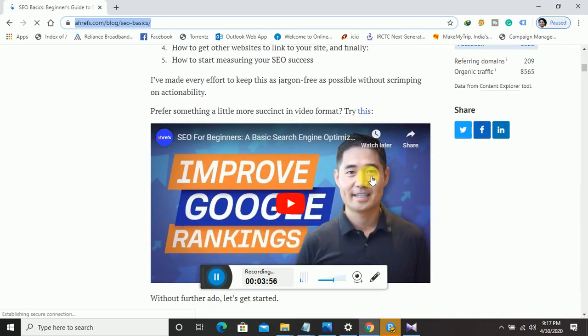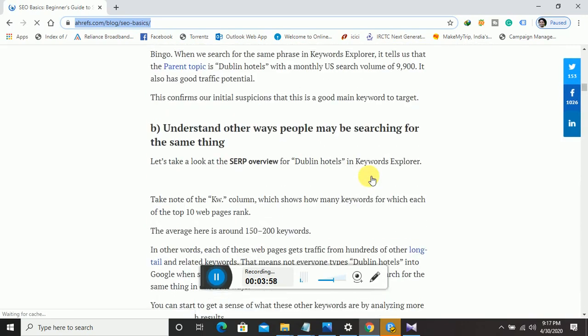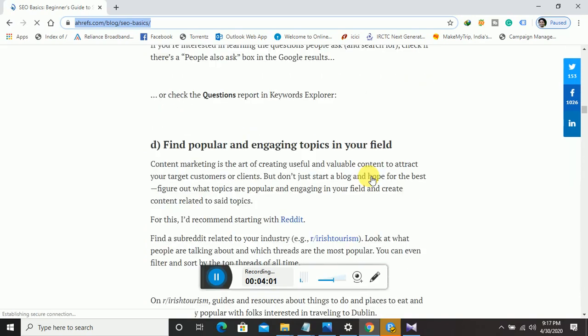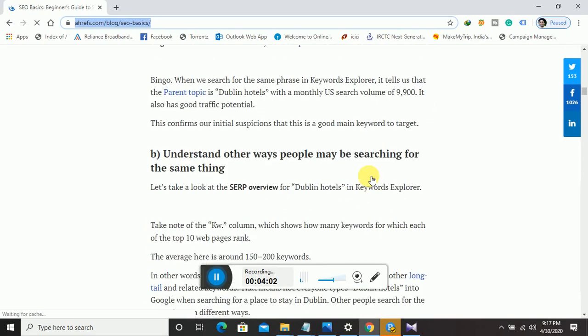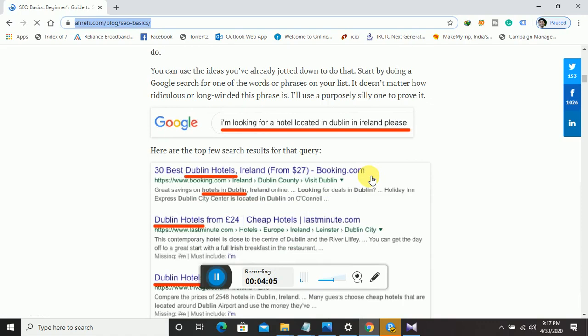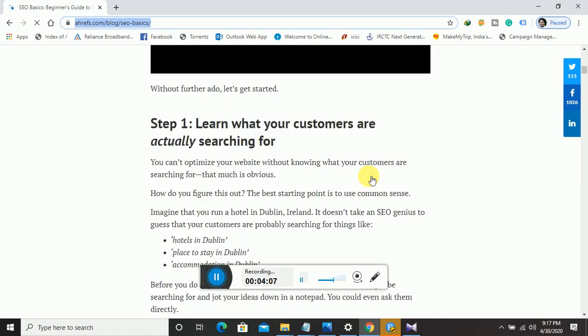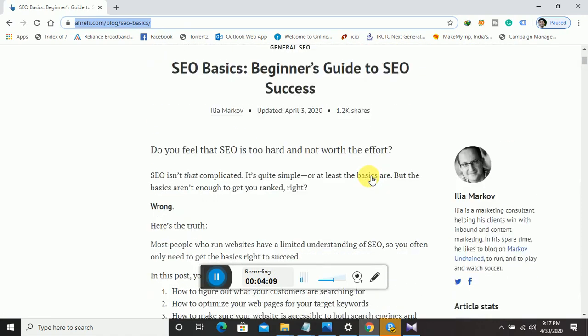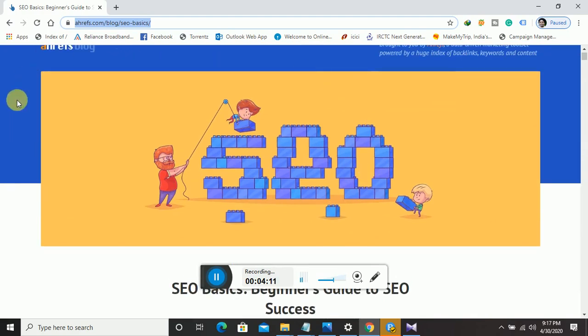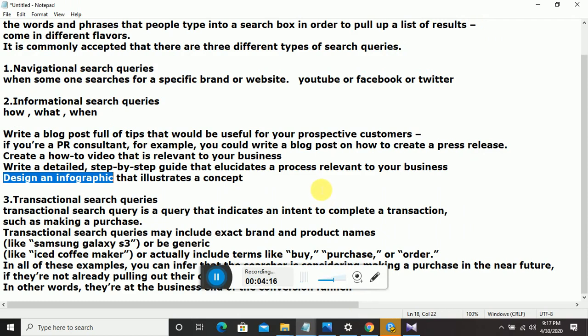They have a video as well, you can see over here, with a detailed description of how to do SEO. They also have an infographic. Correct? Now let's see what transactional search queries are.